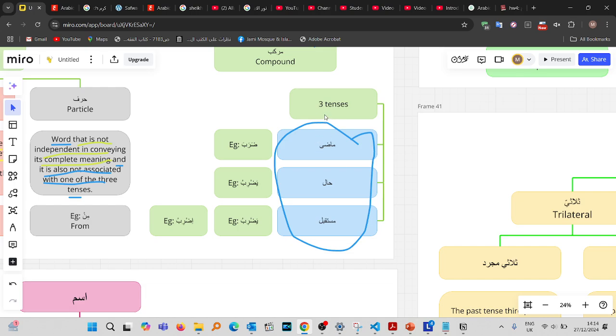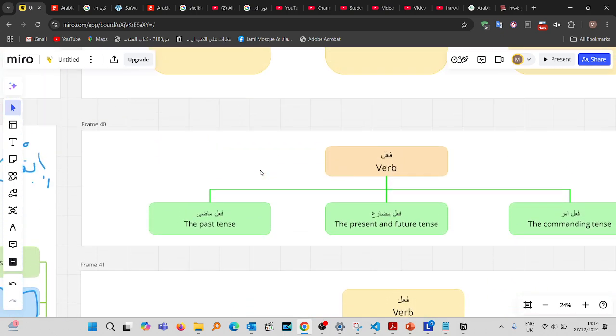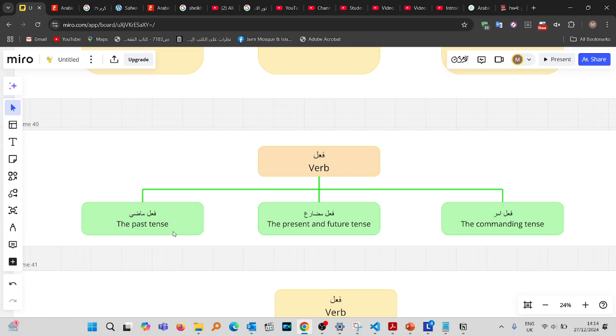When it comes to the tenses, there doesn't need to be a difference in form, but there is a difference in meaning, because there's a difference in meaning for all of these. But the hal and the mustaqbil, the form is actually the same. So this categorization of verbs in terms of their tenses is from the perspective that there's a difference in meaning and not necessarily form. But over here, we're categorizing verbs from the perspective that there is a difference in both form and meaning.